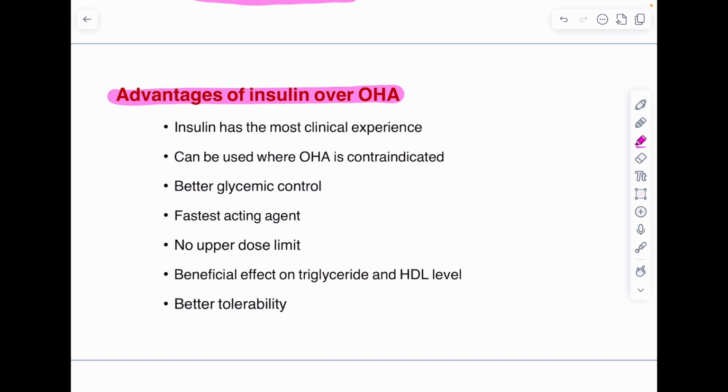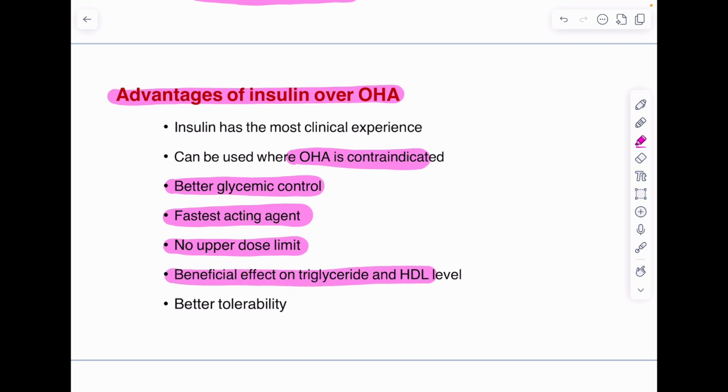It can be used where oral agents are contraindicated. Insulin provides better glycemic control. It is the fastest acting agent, of course, and it does not have an upper dose limit. All the drugs which we use do have a maximum tolerable dose limit, whereas insulin does not have an upper limit of its dosage. It has a beneficial effect on triglyceride and HDL level, and of course it has better tolerability.